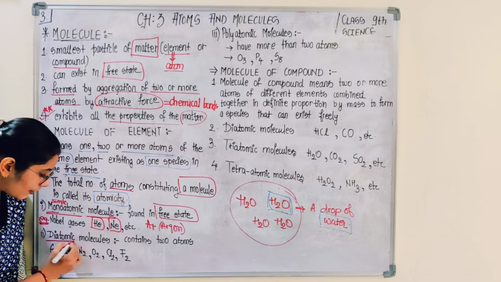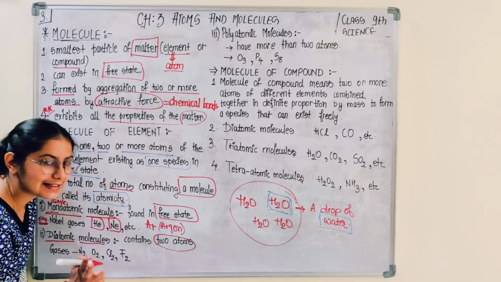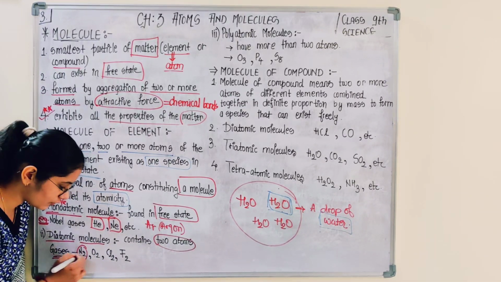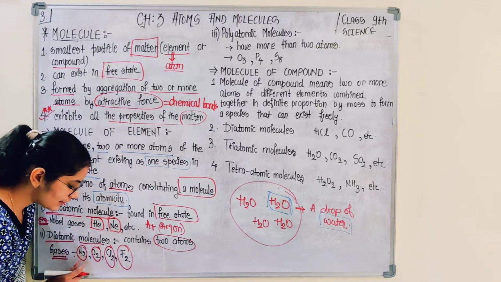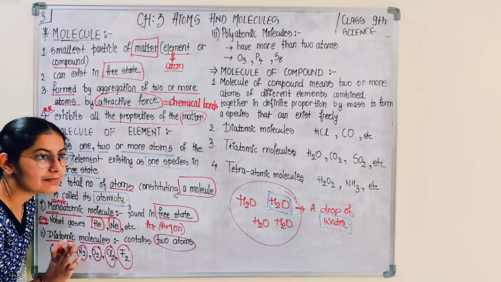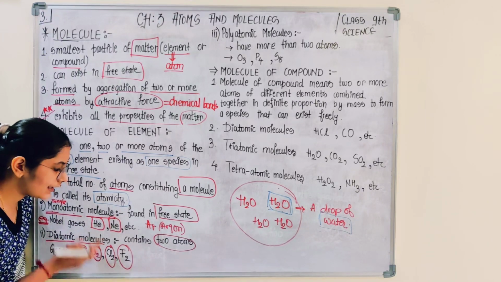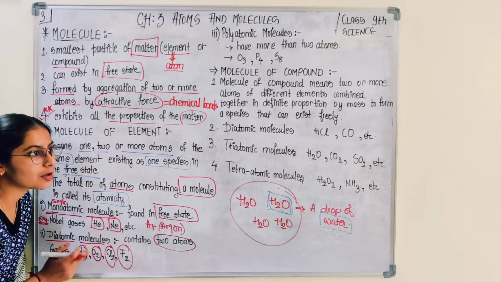In the case of a diatomic molecule, it contains 2 atoms. Mostly these are gases like nitrogen, oxygen, chlorine, fluorine. So these have 2 atoms, that means a single molecule is formed by 2 atoms. Here the molecule is formed by a single atom, monoatomic molecule, and diatomic molecule.